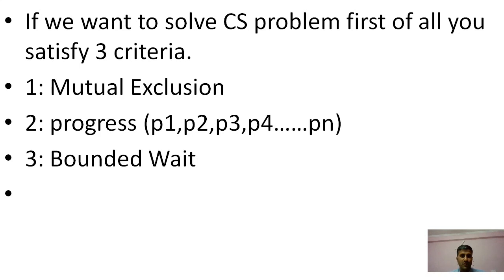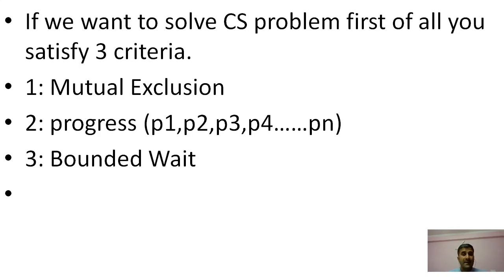Suppose P1 requires 5 seconds, and after the 5 seconds it can exit from the critical section, and then P2 can enter. So we can avoid starvation by using bounded wait. These are the three criteria, and if we fulfill all three criteria, then we can solve the critical section problem, right?